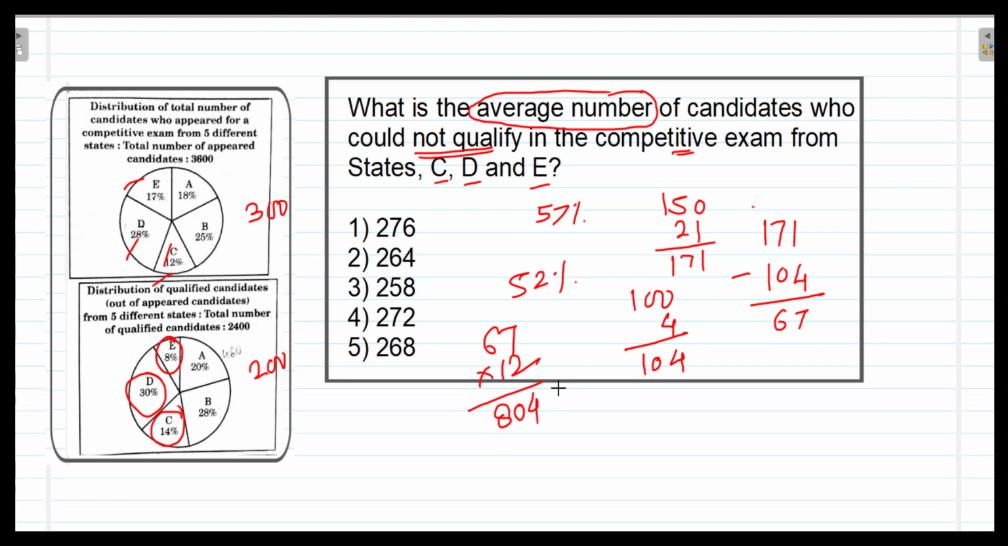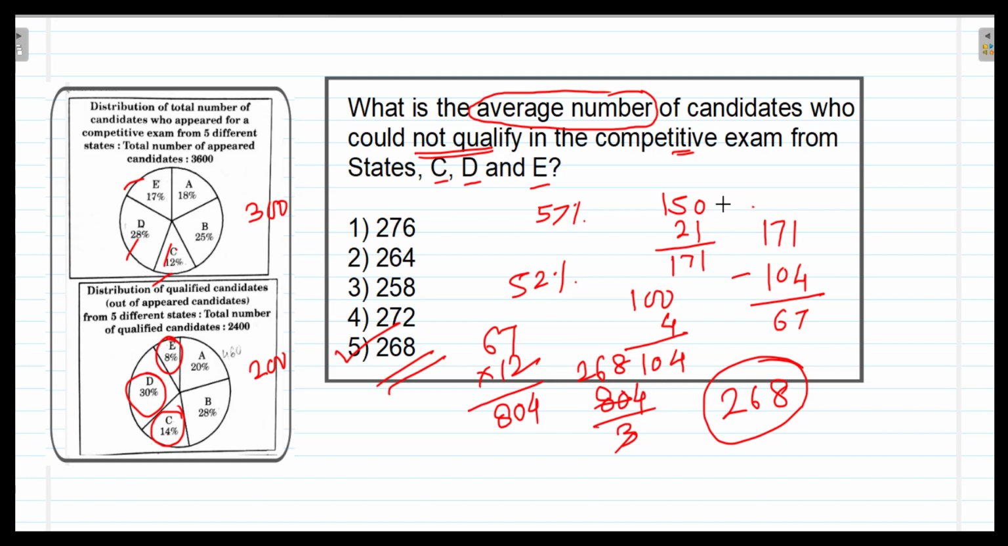And since the total actual number who have not qualified from the states C, D and E is 804, therefore their average will be 804 divided by 3. So 804 divided by 3, that is the average, because there are 3 states and this is the total of 3 states. So we are dividing by 3. So it will be 3 1s are 3, 3 2s are 6, then 3 6s are 18 and 3 8s are 24. So the average is 268. So the correct option is 5, 268.